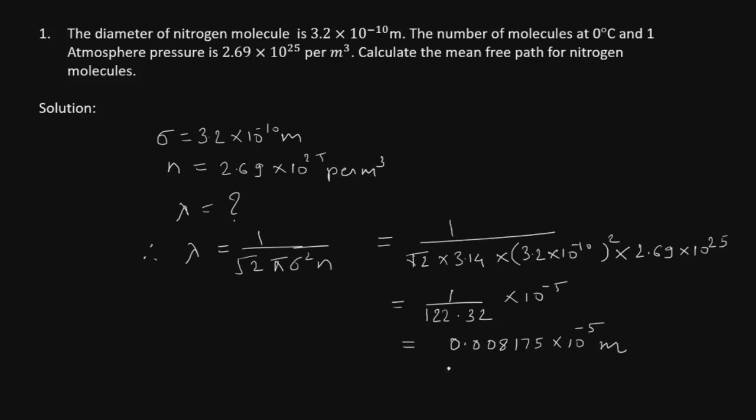So in this way we can calculate the mean free path for nitrogen molecules.